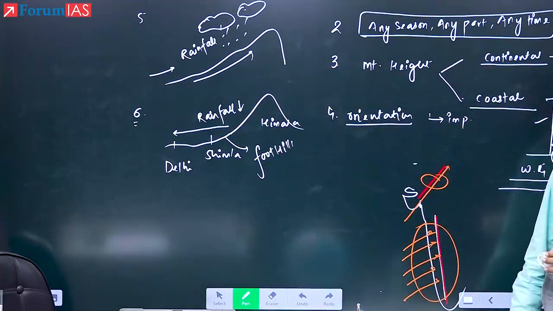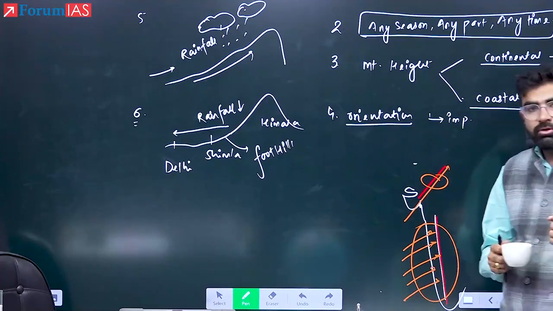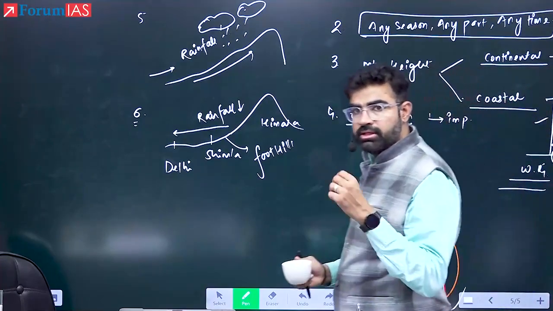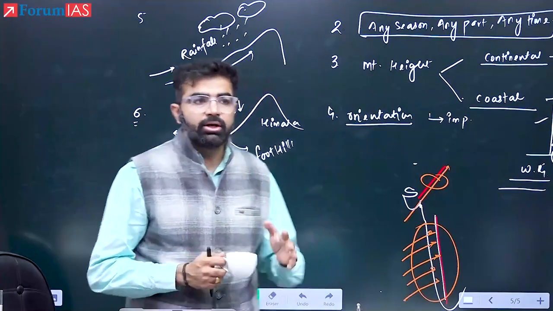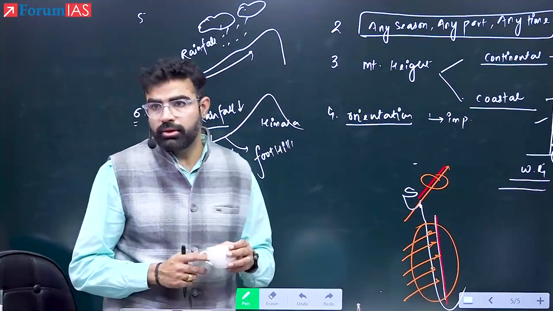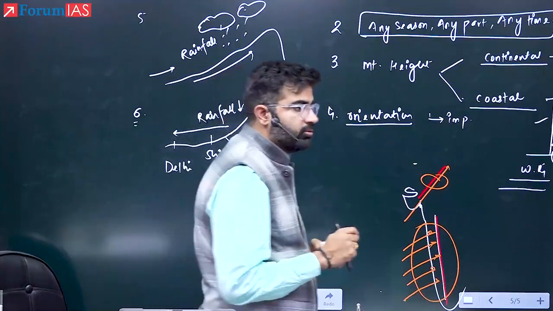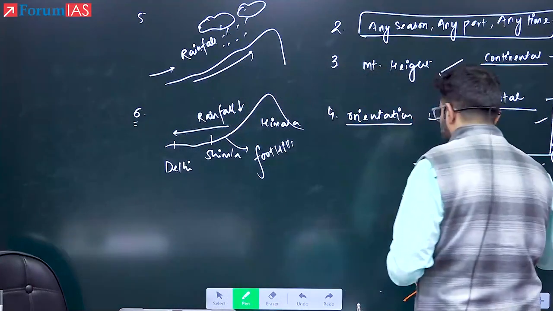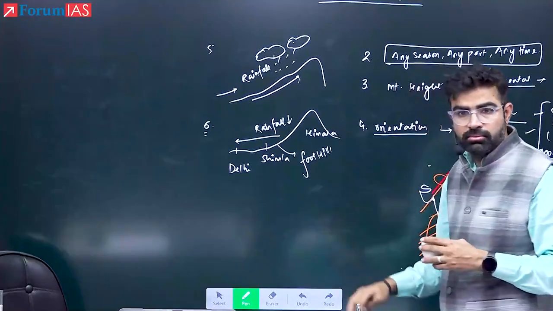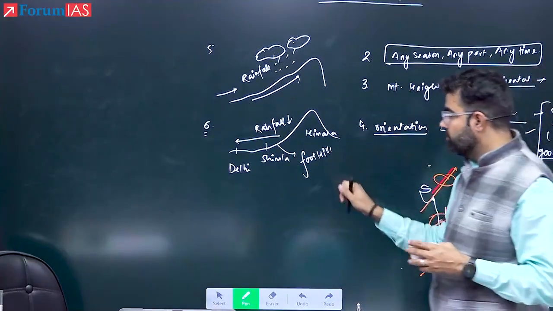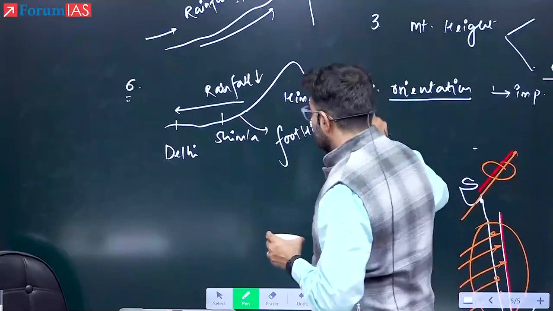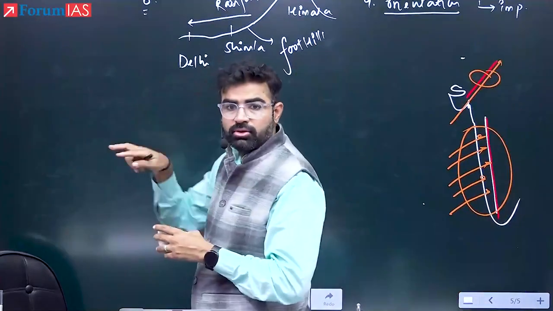And one feature that you will remember, this type of rainfall can occur in any season, any part of the world, and most of the rainfall is going to occur by this type of rainfall. Samajh mein aaya? So that is the rainfall. The third one now we are left with. It is already mentioned in your document, right?